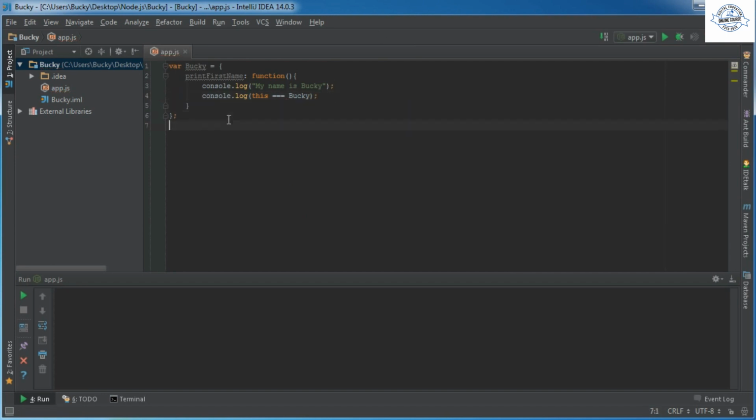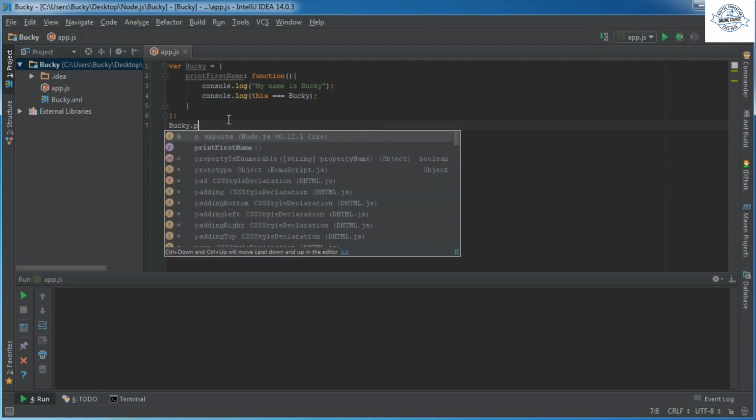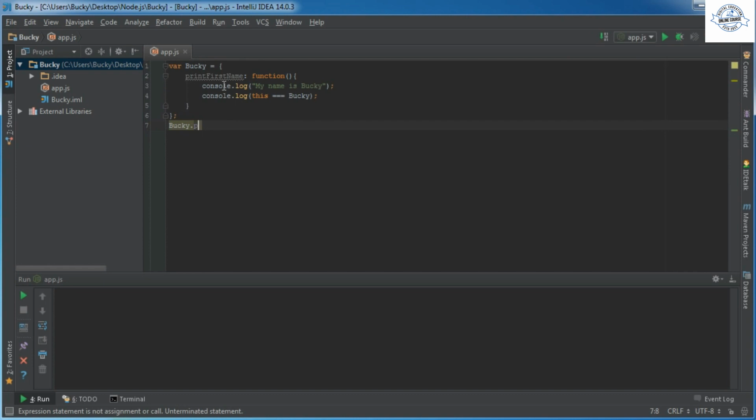So let me type one line of code and I'll show you guys what's going on. If we take this object Bucky right here, and we call the function print first name, remember that I told you guys in the very beginning of this tutorial, this keyword is just a reference to whatever thing is calling it. So of course we can see print first name, what's calling it? Well, Bucky's calling it.